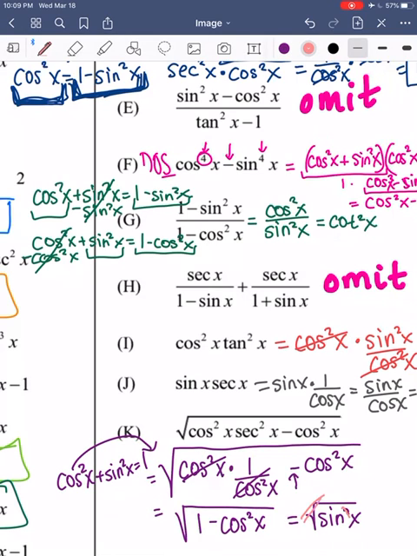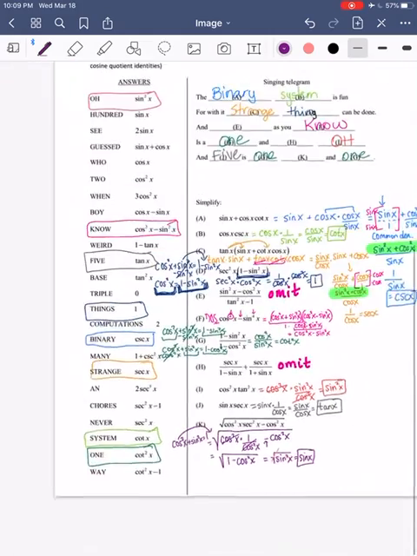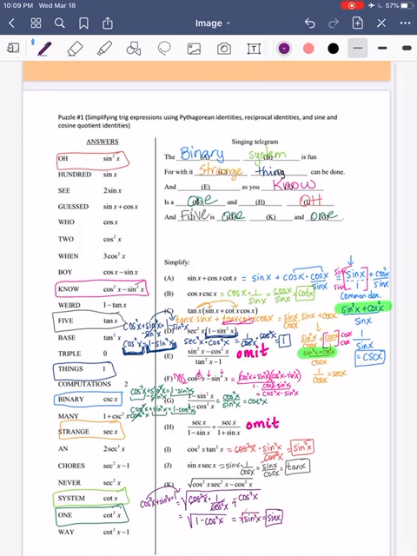And what do they do to each other? Well, they cancel each other out. So what are we left with? Plain sine. And I don't think we've had that before. We had sine squared, I believe, but not sine. All right, so K is going 100.